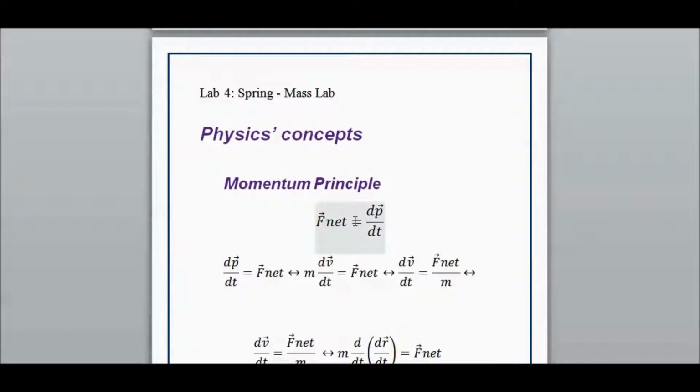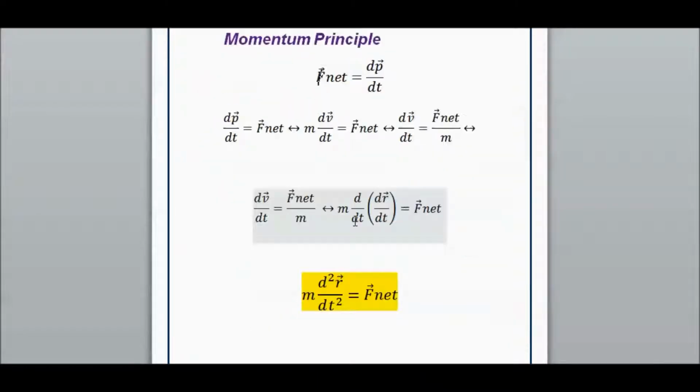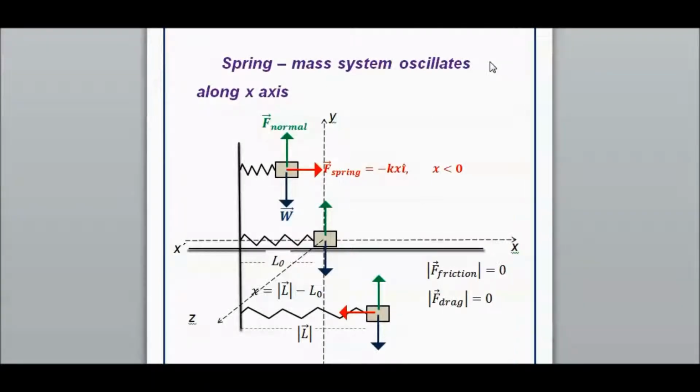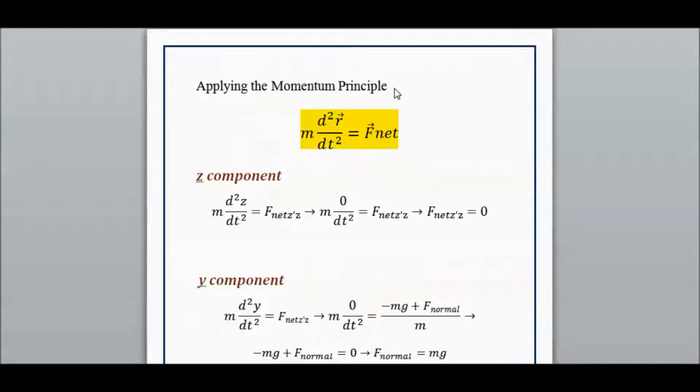Based on the momentum principle, consequently, we have the shown equation. Consider a block of mass m connected to a spring as shown. Our goal is to derive an equation for the position of the block as a function of time, which predicts the position at any time in the future. The block does not move along the z-axis, neither along the y-axis. Applying the momentum principle, we have that the net force along the z-axis is 0 and the normal reaction of the sliding surface is equal to the weight of the block.